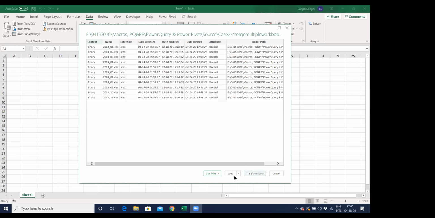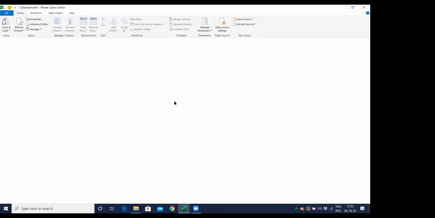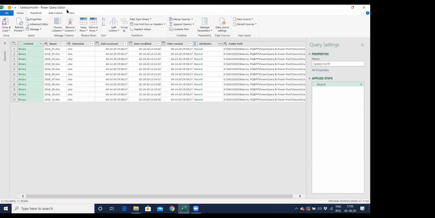There are 4 different functions over here. I can simply load this file, which is not what I want to do. I can combine files. Yes, this is what I want to do. Or I can transform data. Now, just to make you understand, though it is not going to work out here, as soon as I hit Transform Data, it's going to open my Power Query editor. And here, if I want to make any changes by applying any cleaning process, I can do that. But right now, I don't need any cleaning on these files. I want the data inside these files.